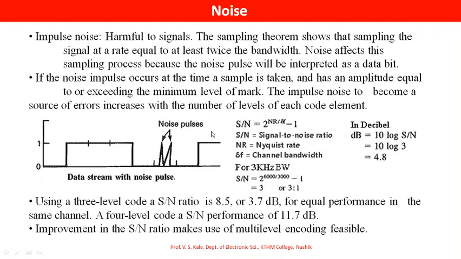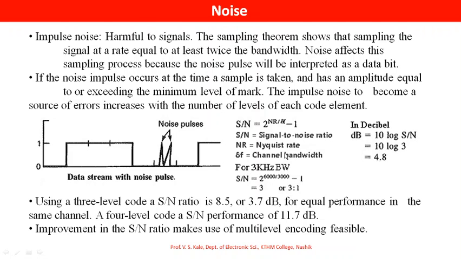Now, how is the signal to noise ratio calculated? S/N is equal to 2 raised to Nyquist rate divided by delta f, that is channel bandwidth, minus 1. Here S/N is the signal to noise ratio, NR is the Nyquist rate, and delta f is the channel bandwidth. Let us take an example for 3 kilohertz bandwidth.